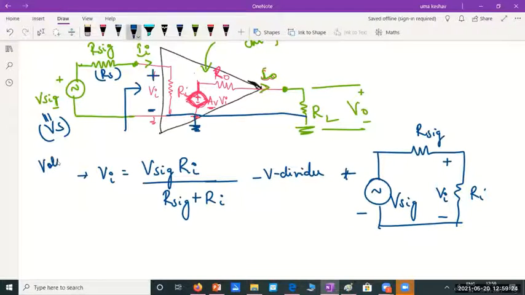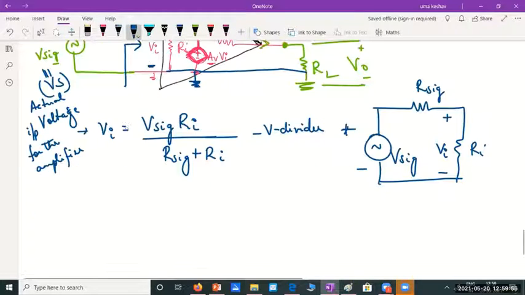So this is the, let's say, actual input voltage for the amplifier. So even if I connect 1 volt here, there is a chance that only 0.1 volt will reach the amplifier if this signal generator resistance is considerably large, or if this input impedance of the amplifier is small.